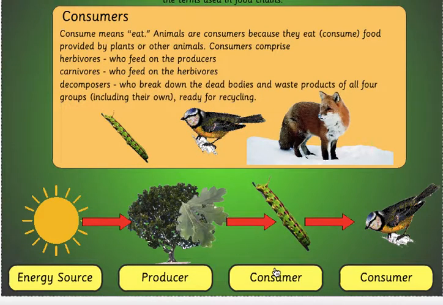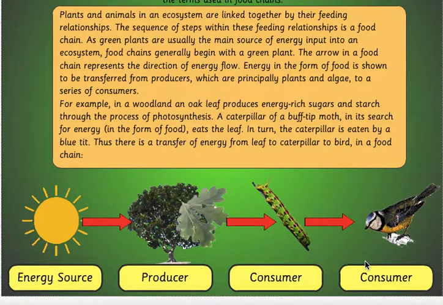All right, consumer. Consume means eat. Animals are consumers because they eat or consume food provided by plants or other animals. Consumers comprise herbivores who feed on the producers, carnivores who feed on the herbivores, and decomposers who break down the dead bodies and waste products of all four groups, including their own, ready for recycling. Consumers.